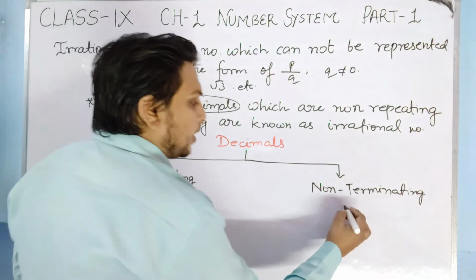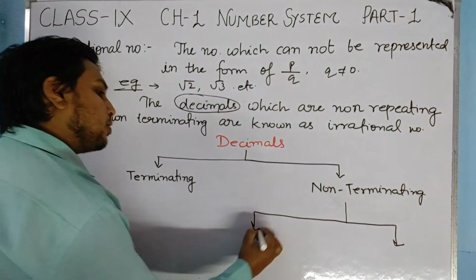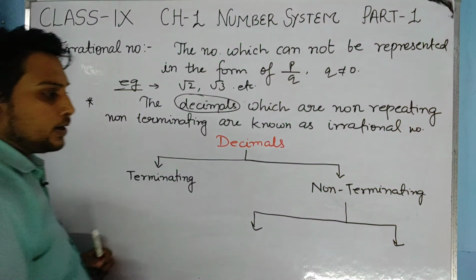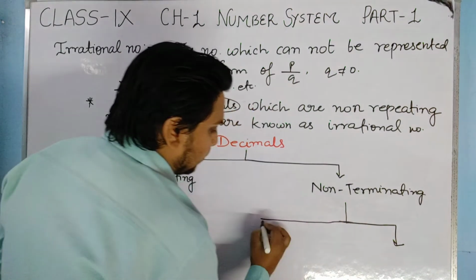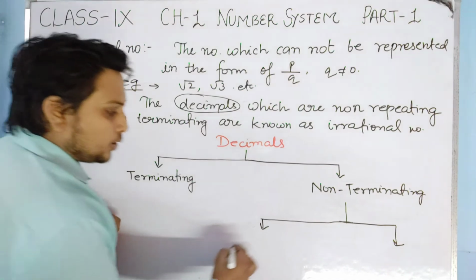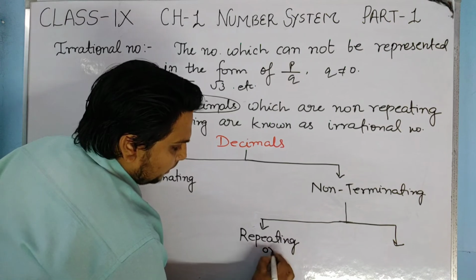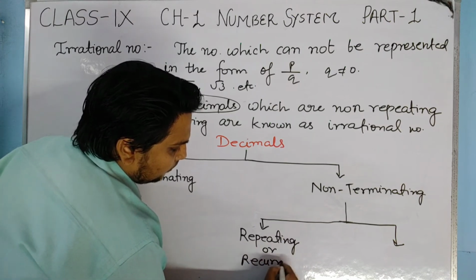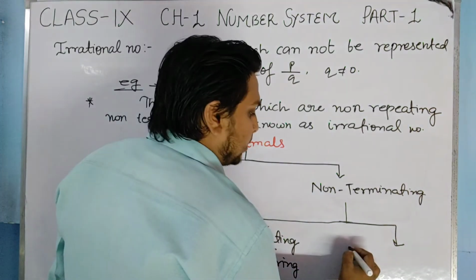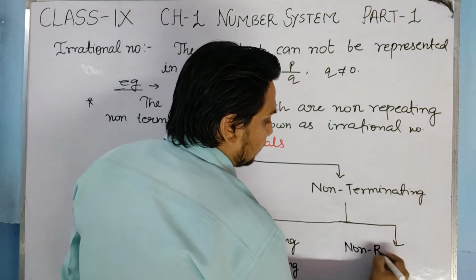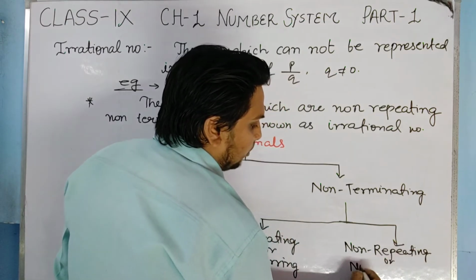The non-terminating part will be further categorized into two parts. The first part is known as repeating, or the other name is recurring decimal. And the other one is non-repeating or non-recurring.